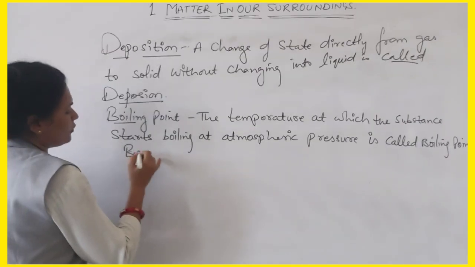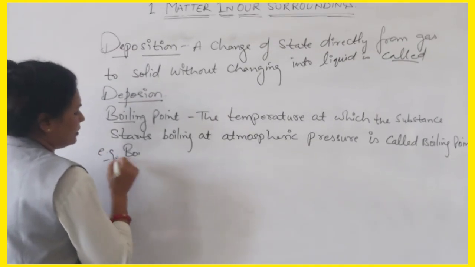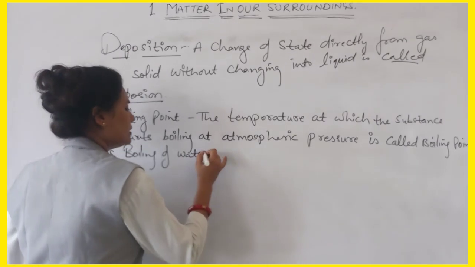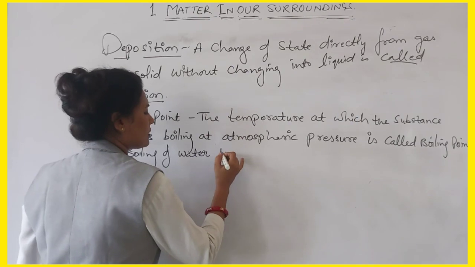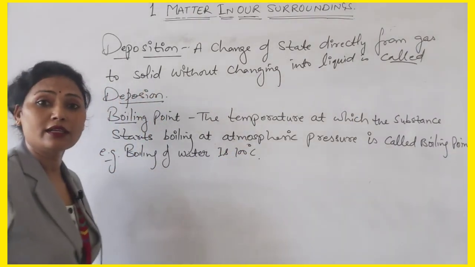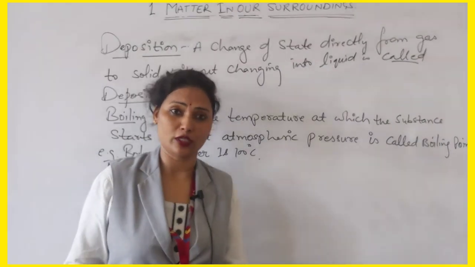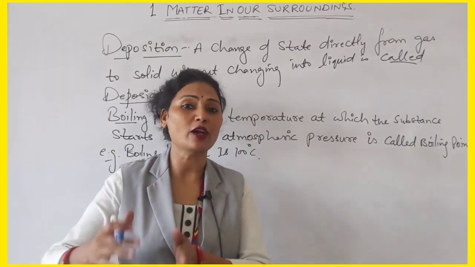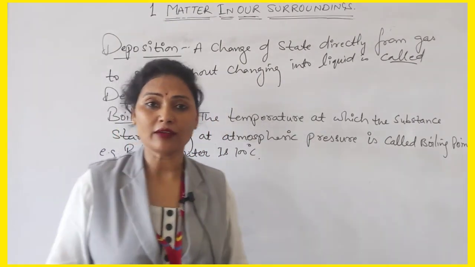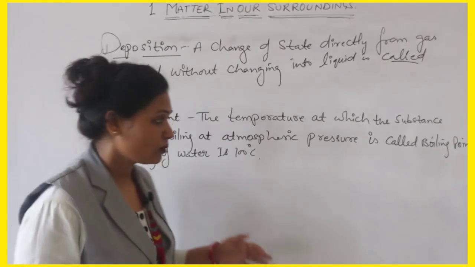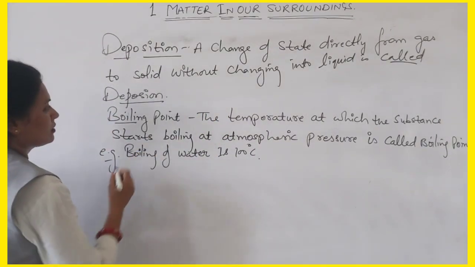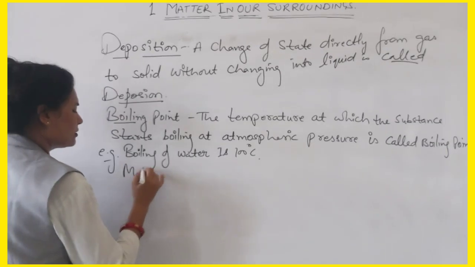So for example, you can write, boiling point of water is 100 degree Celsius. Okay, and other substances have different boiling points. So the boiling points are fixed, but evaporation will not be fixed, it can take place at any temperature, but boiling takes place at the fixed point. Next is melting point.